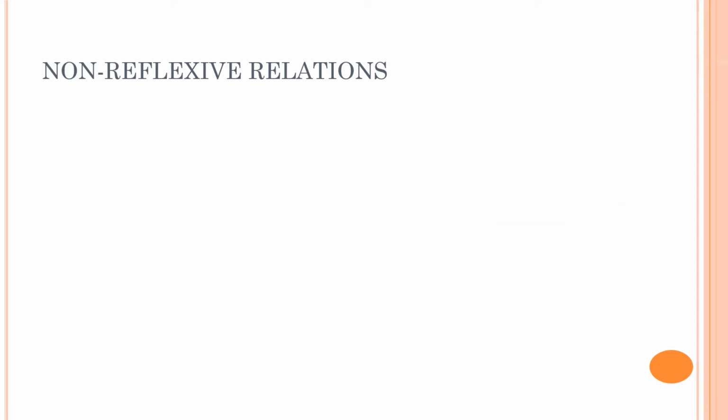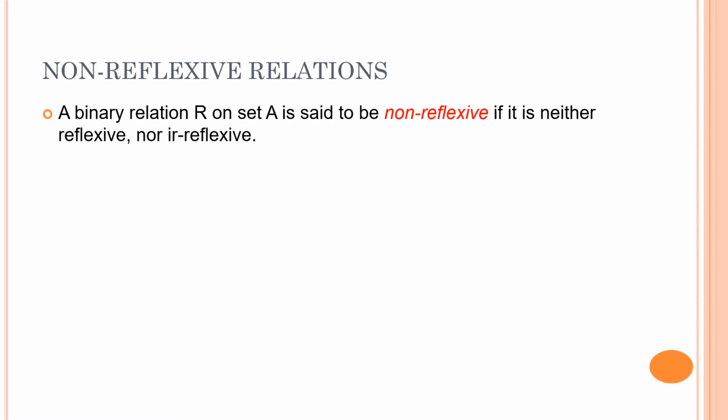Now let us talk about the third category under the reflexivity property, which is non-reflexive relations. A relation which cannot be categorized as either reflexive or irreflexive is called a non-reflexive relation. I'll repeat, a relation which is neither reflexive nor irreflexive is called a non-reflexive relation.